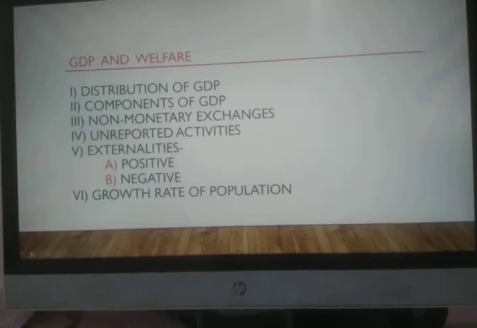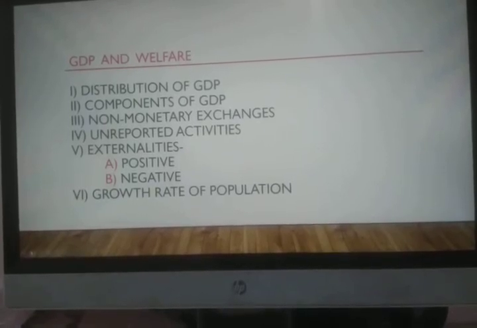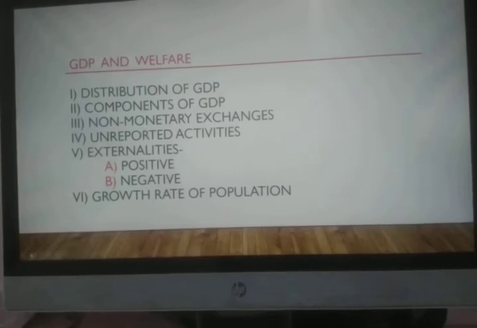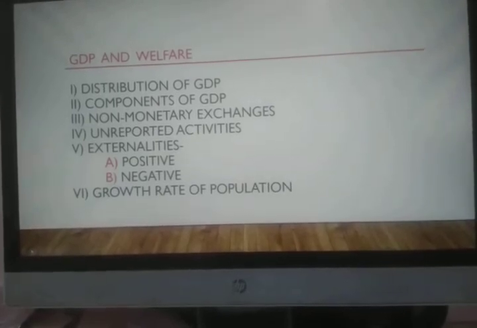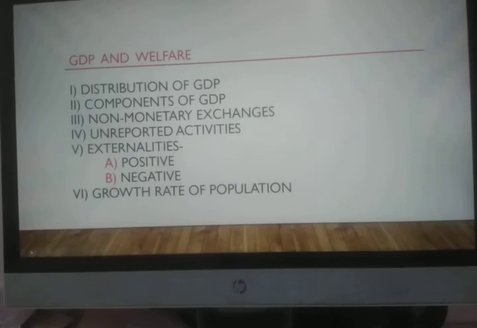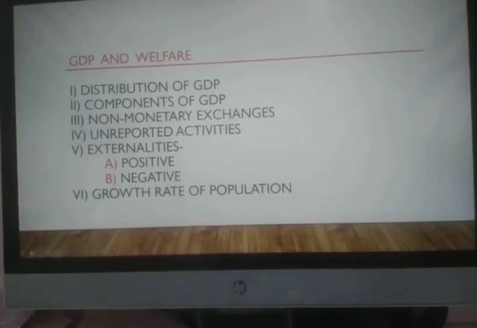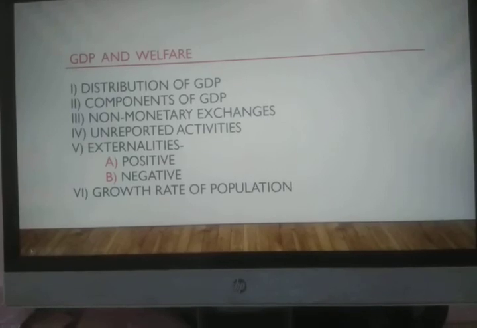Due to the production activities nowadays, a great amount of environmental damage is taking place. So you cannot say that there is a welfare on account of increase in GDP. It may rather deteriorate the health conditions of the people. They may suffer due to that. Even when they have got high income, they may have to pay more for their health maintenance. So that is externalities, both positive as well as negative.